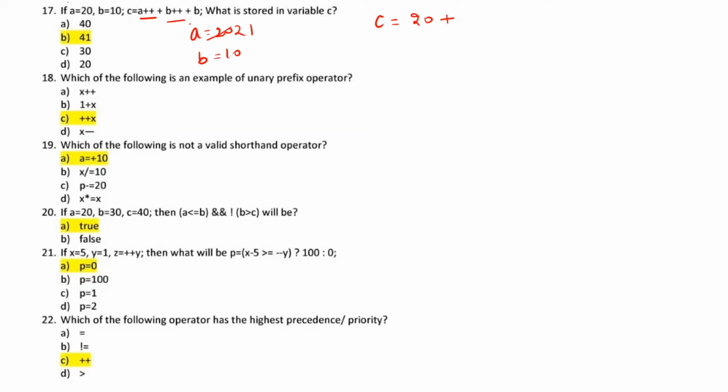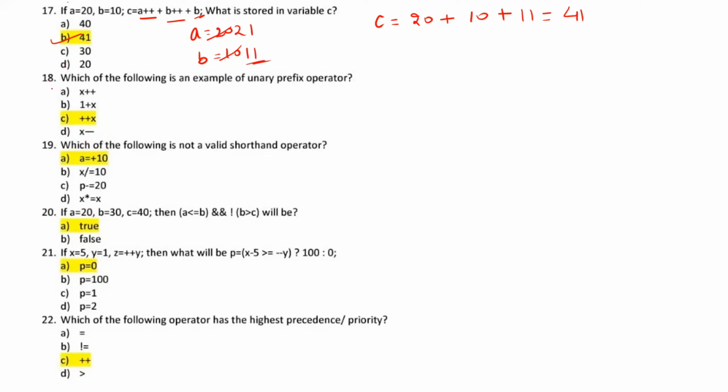Again, B plus plus is your postfix increment operator. First of all, we will be using it. Value of B is 10. Then we will be increasing the value of B. Now it becomes 11. Now we will be using the value of B. What is the current value of B? Current value of B is 11. So 20 plus 10 plus 11 will be 41. So guys, the correct answer is 41.